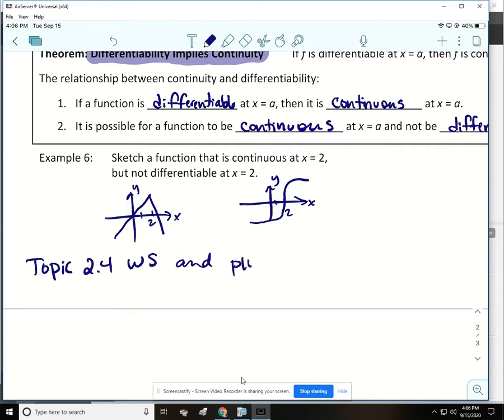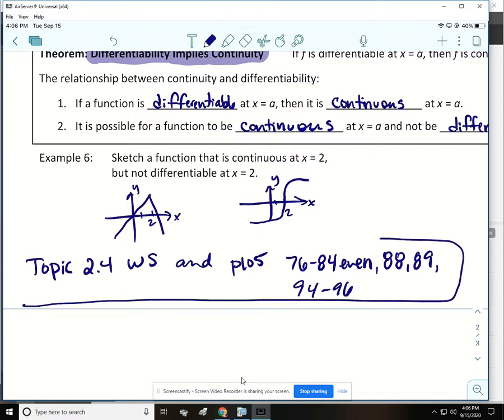So on page 105, I want you to do 76 through 84 even, 88 and 89, and 94 through 96. And then don't forget about finishing yesterday's assignment because it's super duper important.